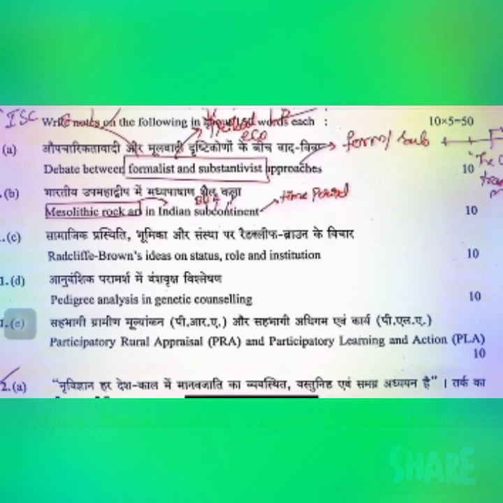These are some of the important areas, and here you can talk about the various aspects of Mesolithic rock art. It might be the texture, or the color combinations or color usages, or the nature of the cave art, or the nature of the petroglyphs that are generally found in this region. This can be one aspect. And if you want to bring in dynamism with respect to this aspect, the thinker you can use is Carlyle's understanding of the Mesolithic, for the reason that it is a microlithic era.